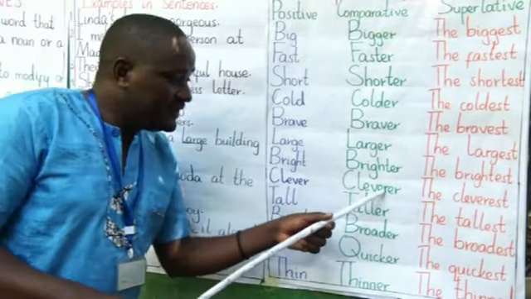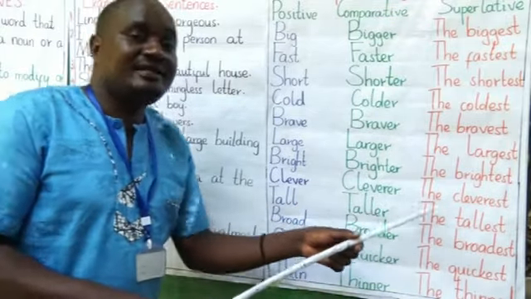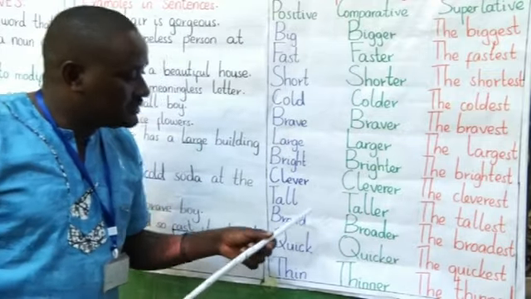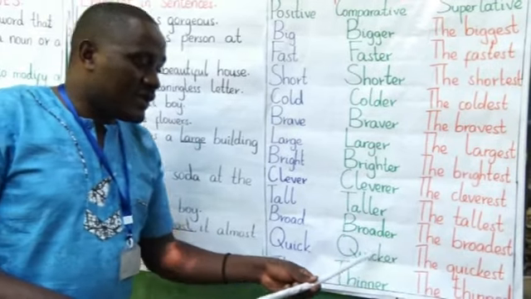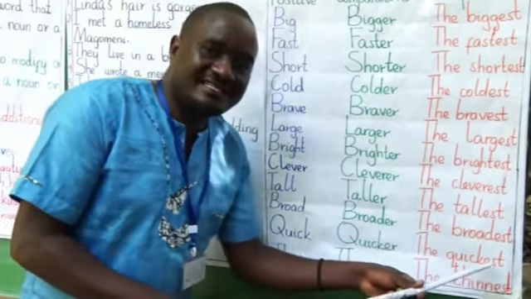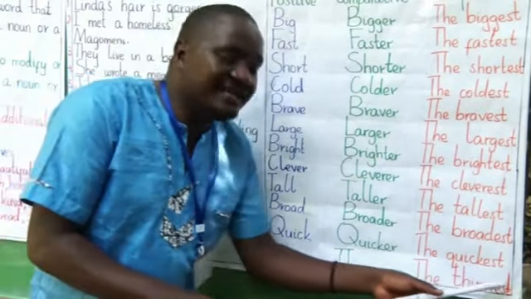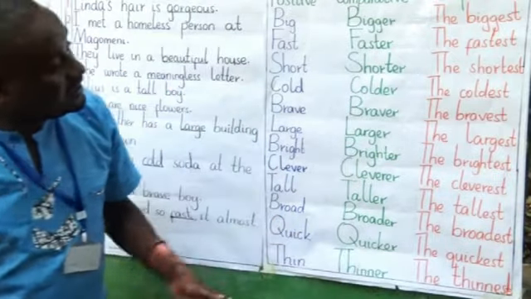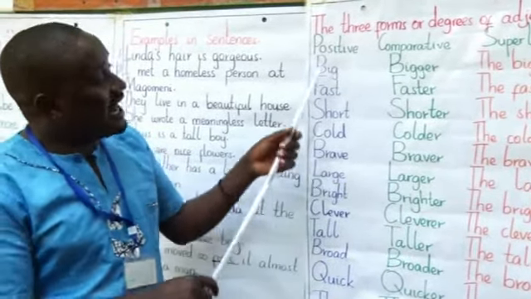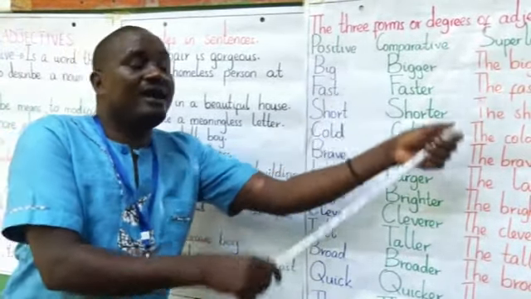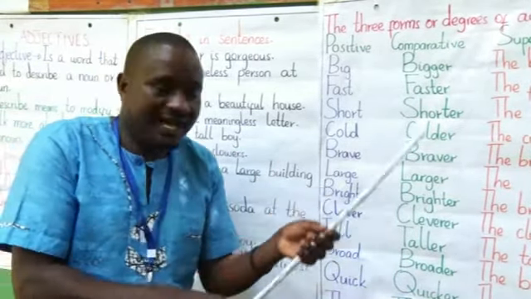Clever, cleverer, the cleverest. Tall, taller, the tallest. Proud, prouder, the proudest. Quick, quicker, the quickest. Thin, thinner, the thinnest. Then from here we can pick any adjectives, then we form adjectives. We see how we compare big, bigger, the biggest, or short, shorter, the shortest.